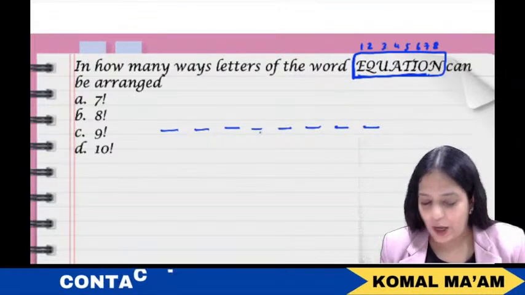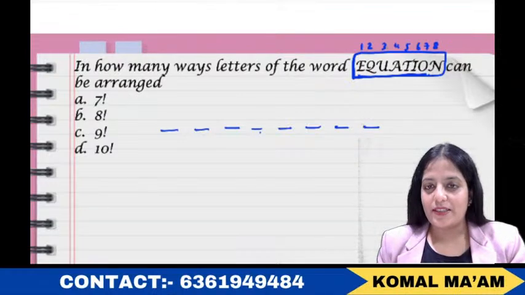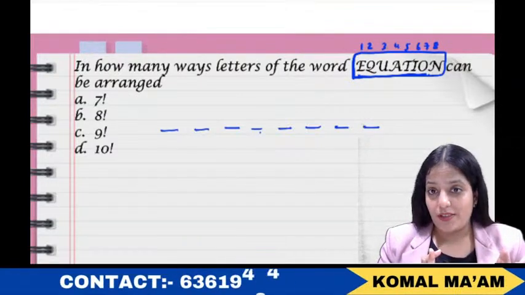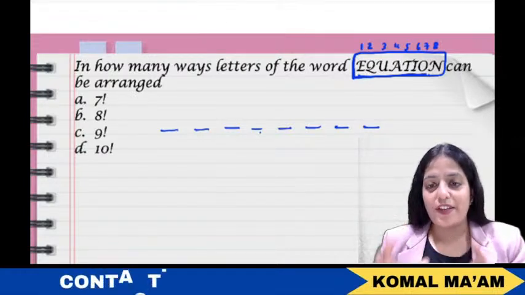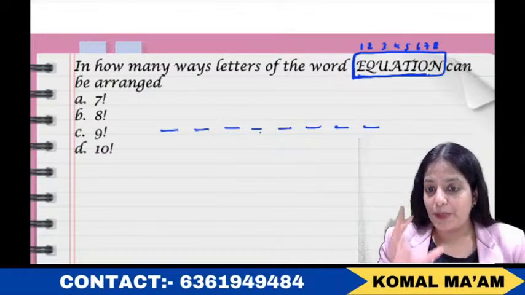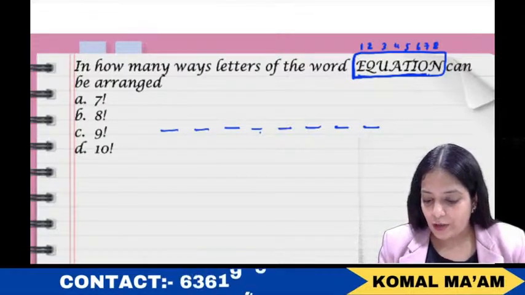We have basically how many places? 8 places, and to fill these 8 places we have 8 options. Okay, so in how many ways can you fill these 8 places? It's very easy. See, in order to fill the first place, you have 8 options, so